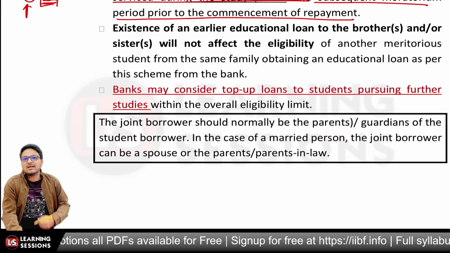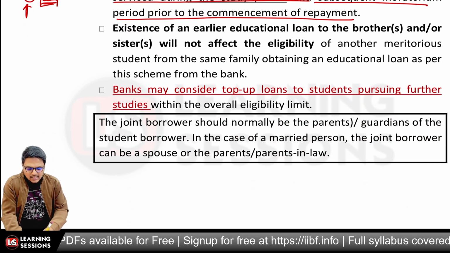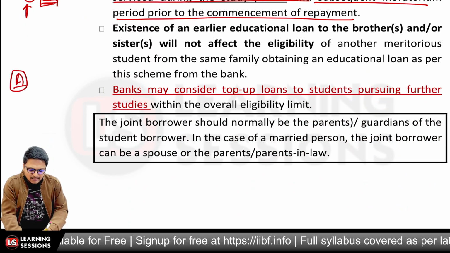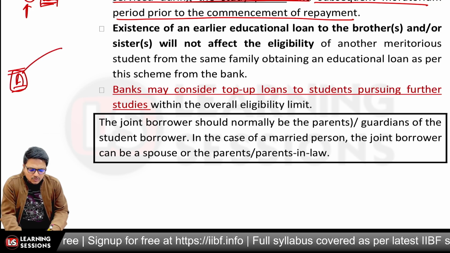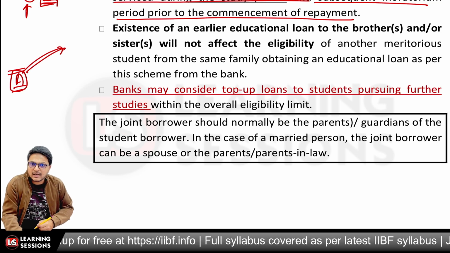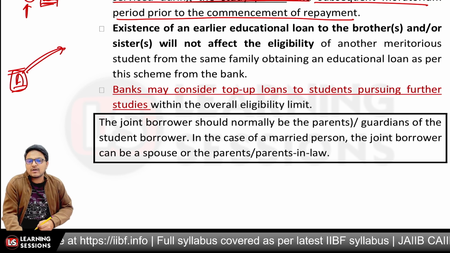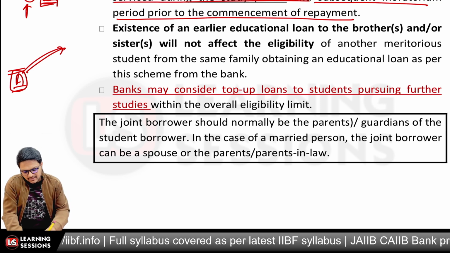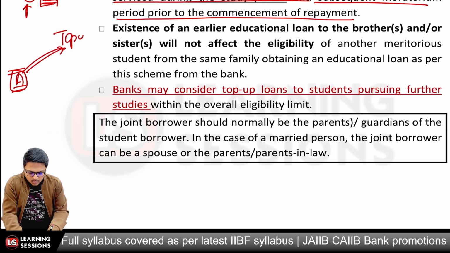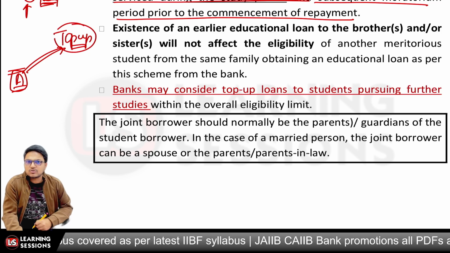And banks may consider top-up loans also. Like let's say a person has completed their education and now wants to study higher, right? For higher study also, within the overall eligibility criteria, the bank can give them a top-up loan, which can be granted to the student, right?